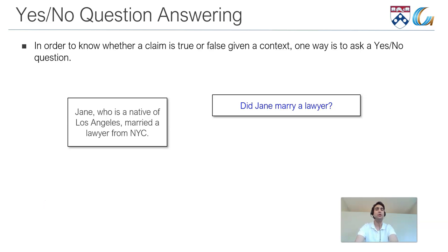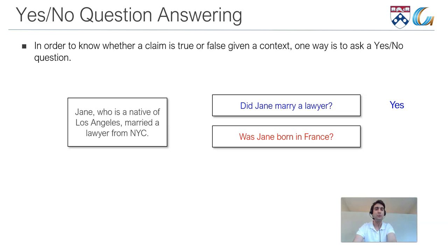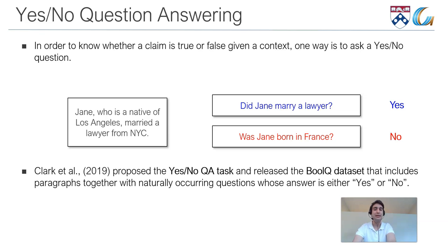In order to know whether a claim is true or false given a context, one way is to ask a yes-no question. For example, given the context, Jane, who is a native of Los Angeles, married a lawyer from New York City, we can ask, did Jane marry a lawyer? Whose answer is yes. We can also ask, was Jane born in France? Whose answer is no.